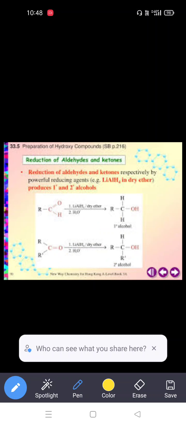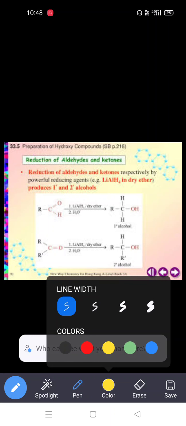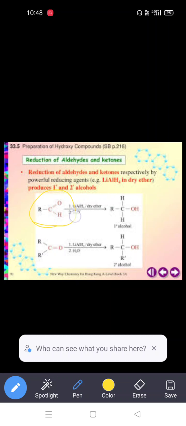So reduction of aldehydes and ketones to produce the alcohols also. This is also one of the important preparations of alcohols from aldehydes and ketones. So reduction of aldehydes and ketones respectively by powerful reducing agents like lithium aluminum hydride in dry ether produces primary and secondary alcohols. So first of all we see what is happening: the aldehydes involved in this reaction prepare the primary alcohols, and the ketones involved in this reaction give secondary alcohols.